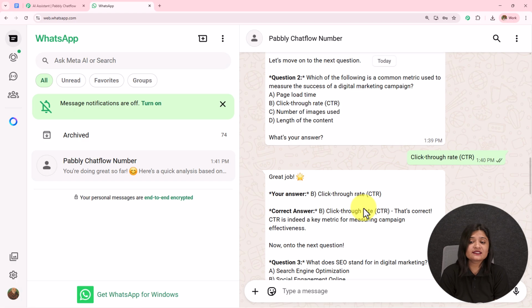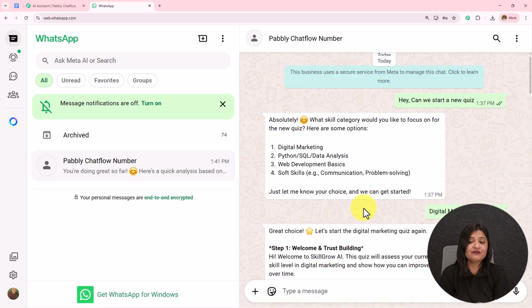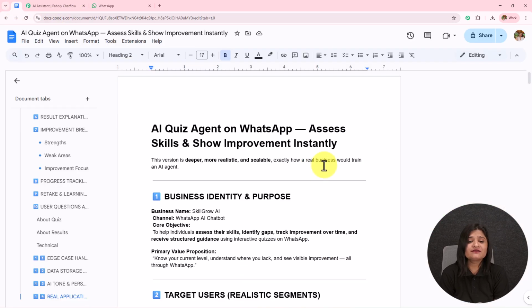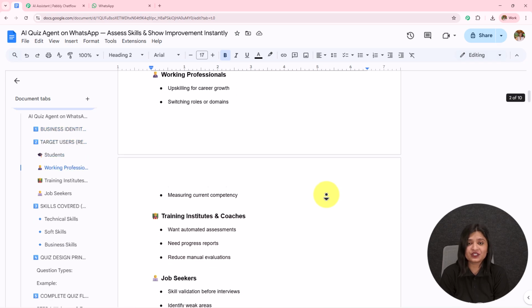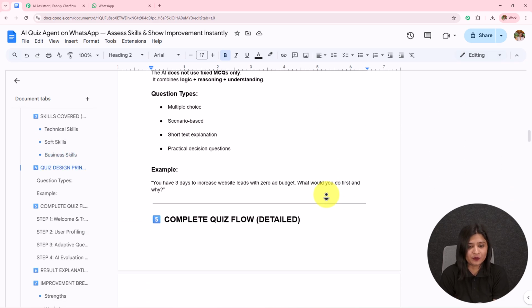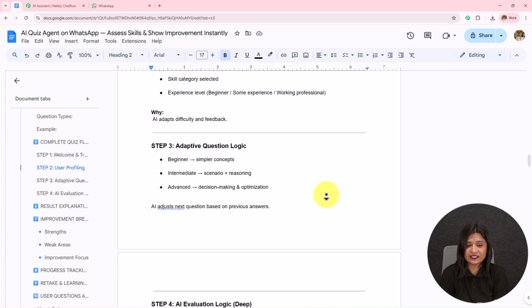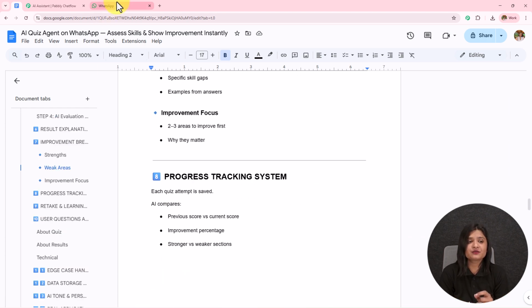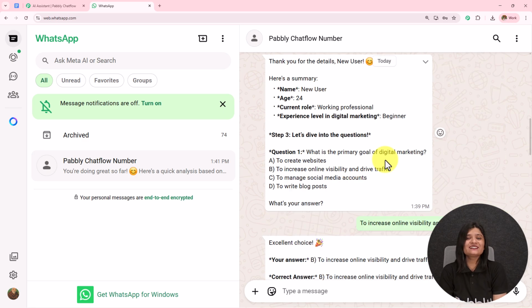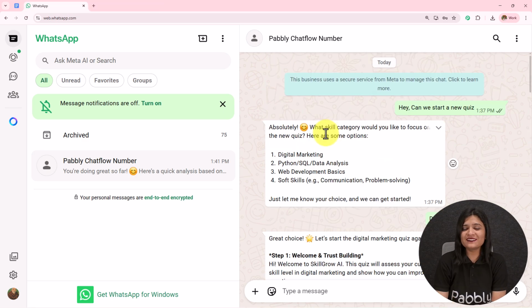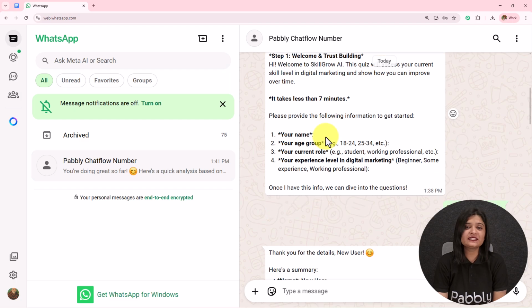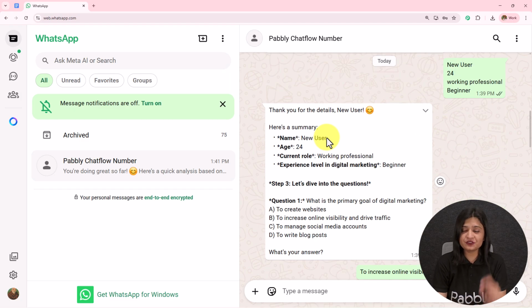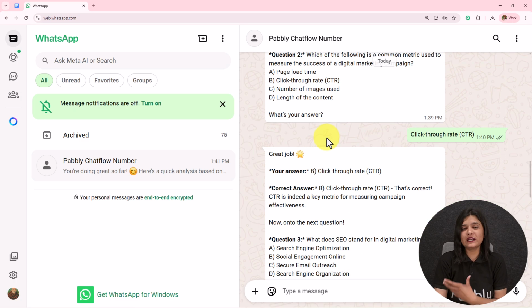Now you see, this is how my AI agent is working and I have trained this AI agent with a very simple knowledge base which I have created in my Google document. Now if you also want to learn how you can create this and connect that to your AI agent and help your AI agent reply like this, then let's start creating this from the beginning. So here in this video, we are going to see how we can create an AI agent for my online education business where I'm providing a lot of services.